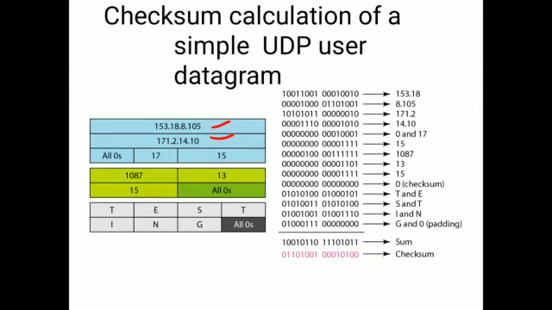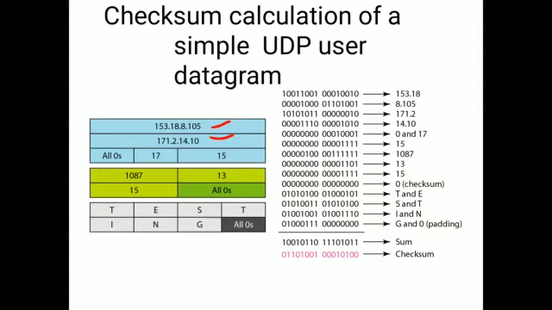So here we simply write down the binary numbers for each and every address value, each and every field. After that, we sum up. We add all the values column wise. After finding the sum value, we simply apply the ones complement. After applying the ones complement, what we get is called the checksum. So like this, we calculate the checksum of a simple UDP user datagram. Clear?